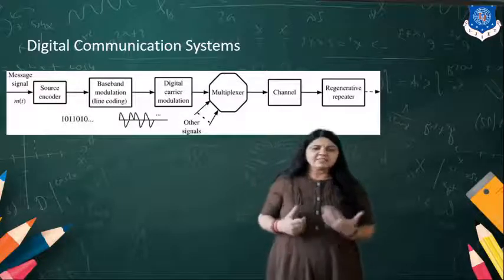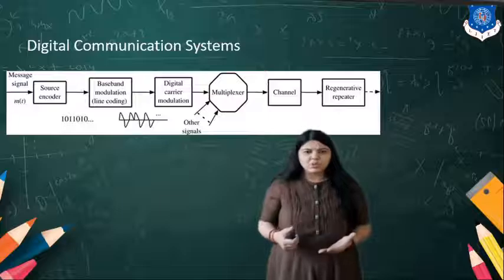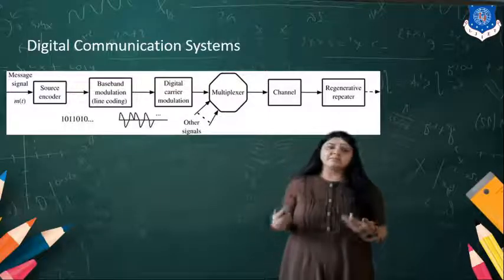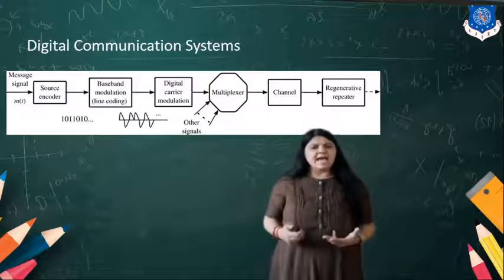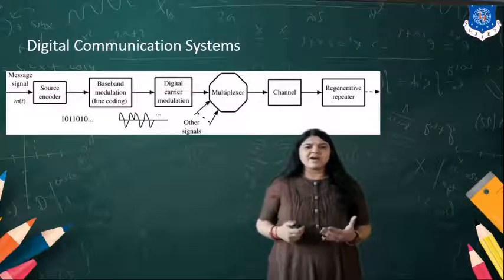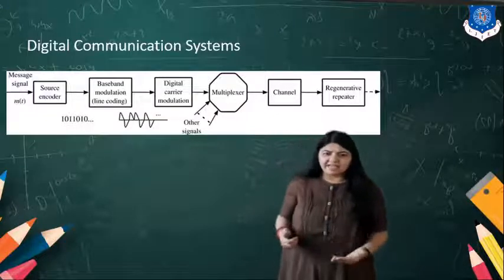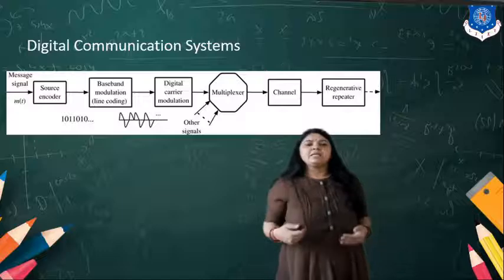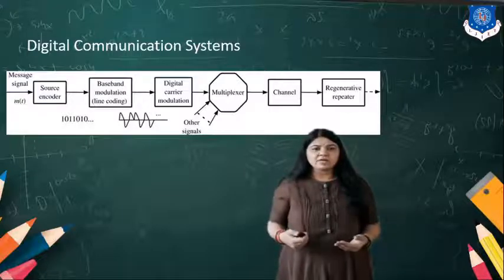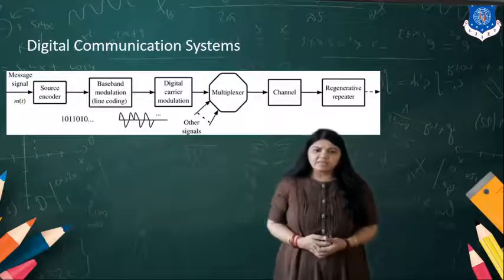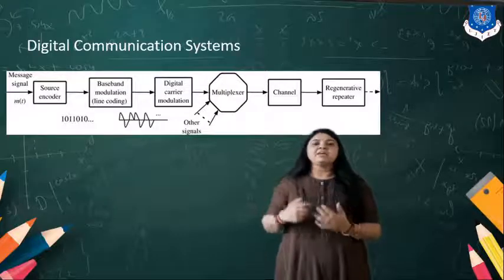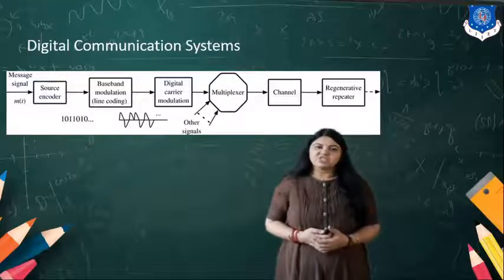The message signal goes to the source encoder generating the binary sequences, and this goes via baseband modulation using the various line coding techniques. Okay, using digital carrier modulation, it will be transmitted via the channel.